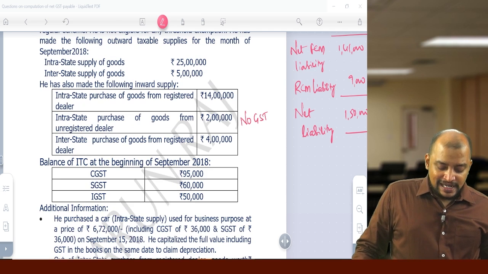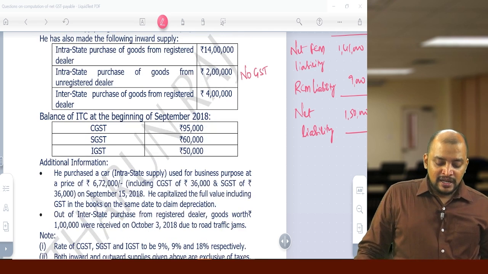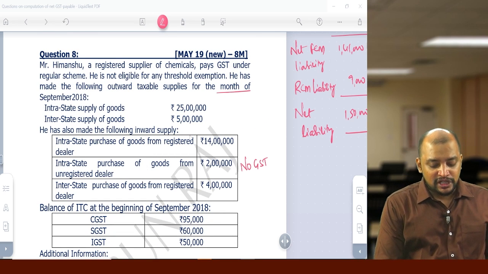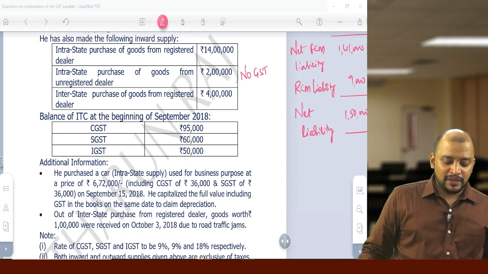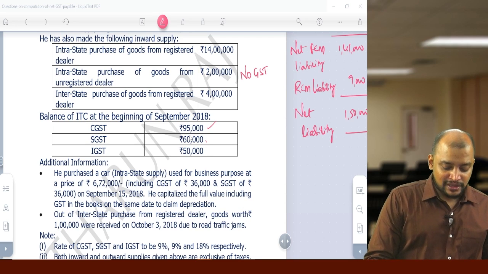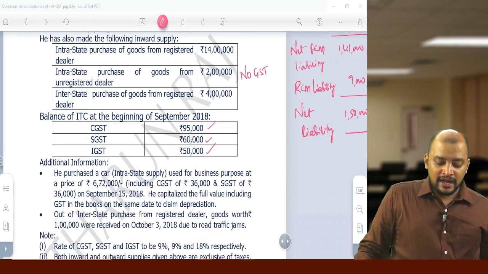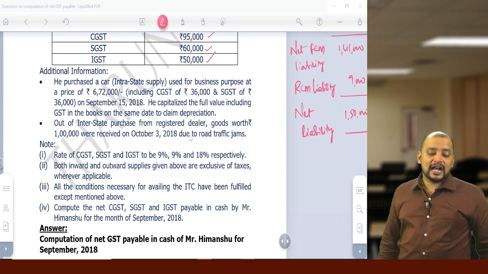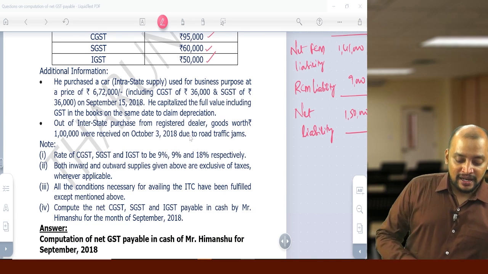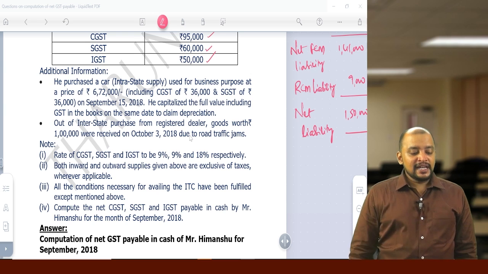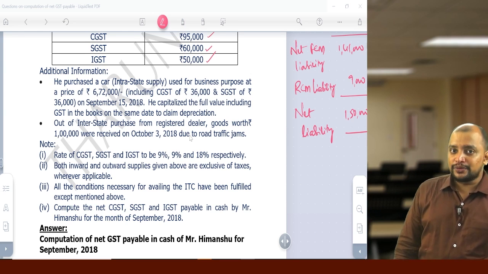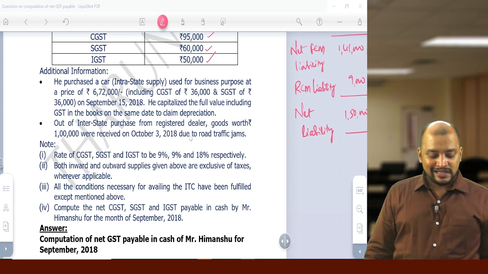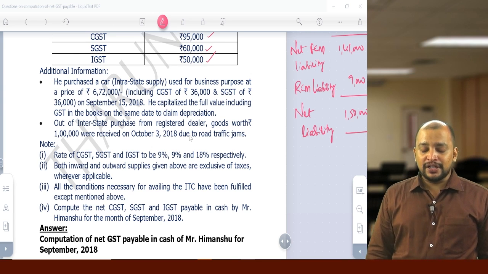Now, balance of ITC in the beginning of September 2018. Right now we are doing it for the month of September. So at the beginning of September, opening balance of credit is 95,000, 60,000 and 50,000. Now additional information. He purchased a car, intrastate supply, used for business purpose at a price of 6,72,000, including CGST 36,000 and SGST 36,000, on September 15, 2018.